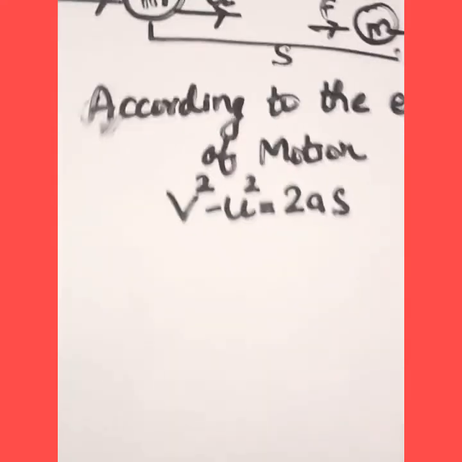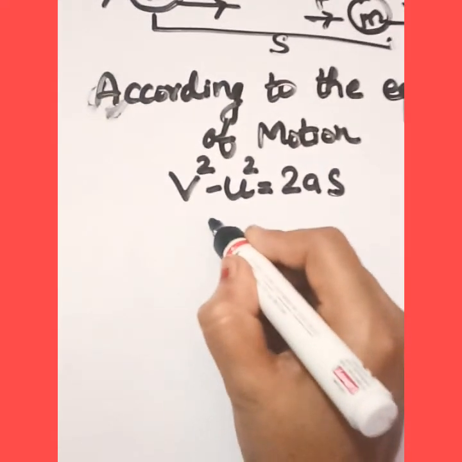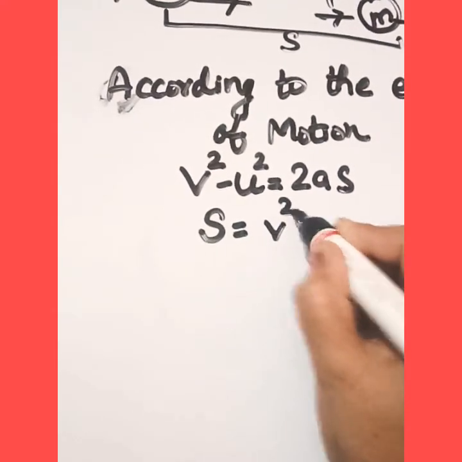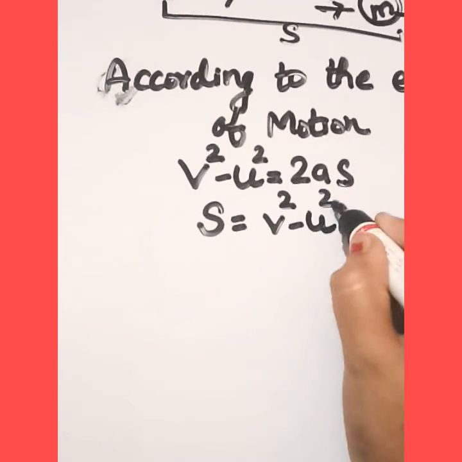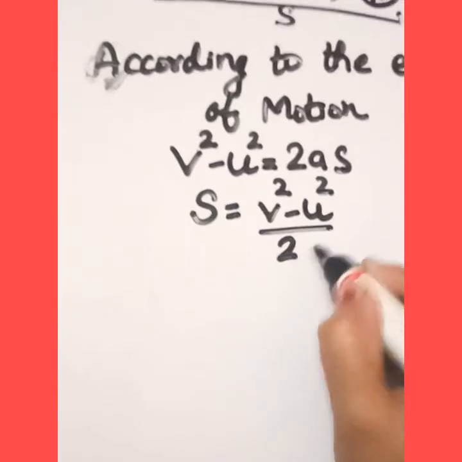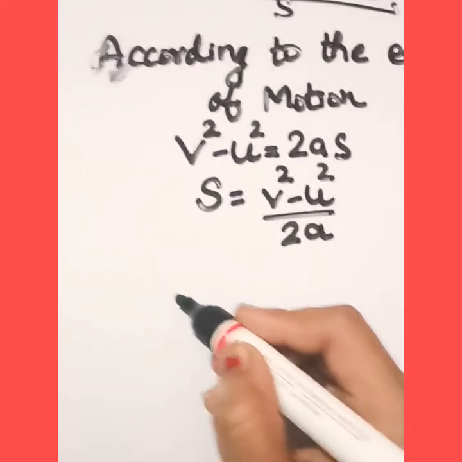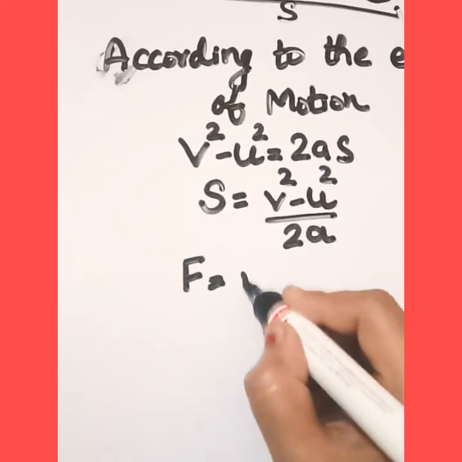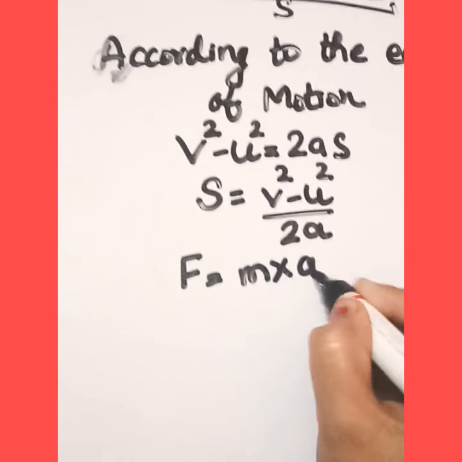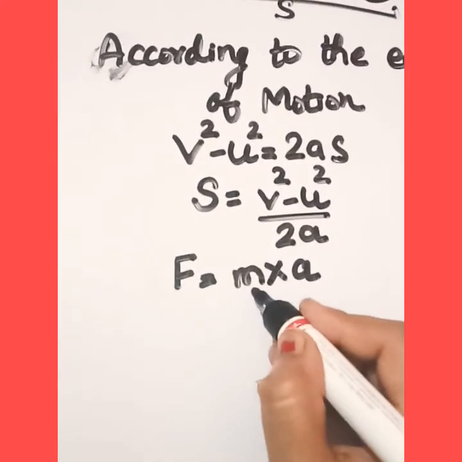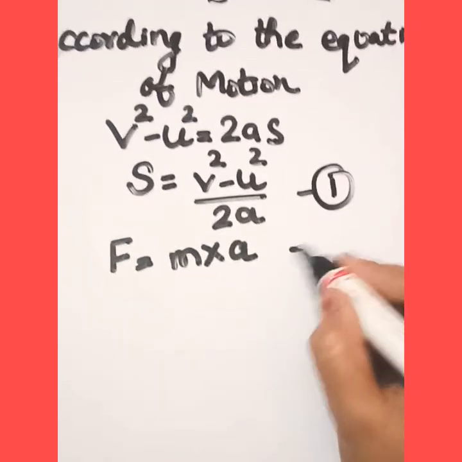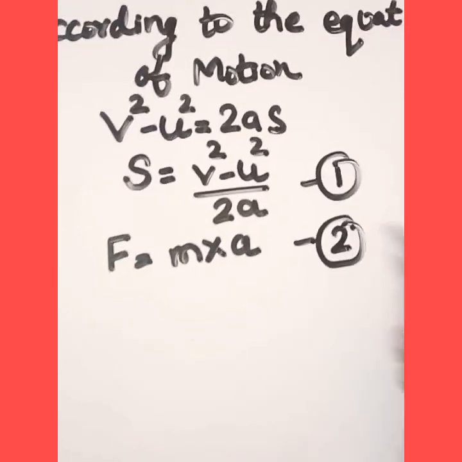From this equation we will calculate the value of s. So s becomes v square minus u square upon 2a. Now we know that force is equal to m into a, that is, force is equal to mass into acceleration. Let's call this equation 1 and this equation 2.